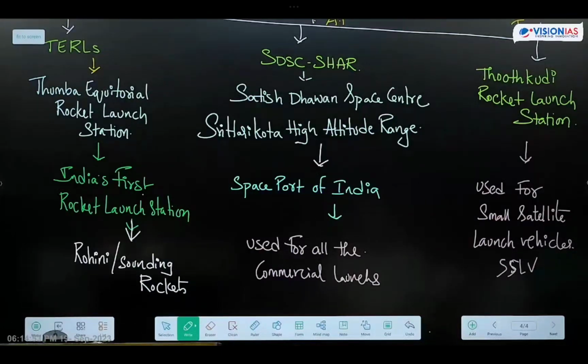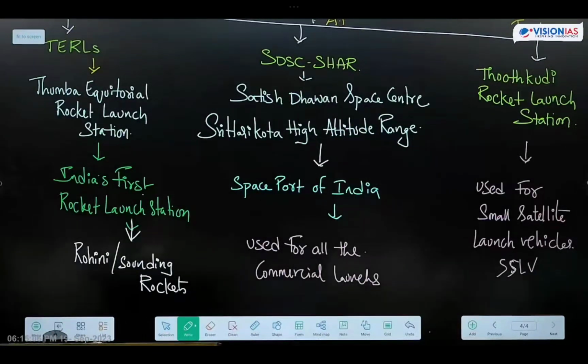So for sounding as well as Rohini rockets, we are using Thumba. What Rohini and sounding rockets mean, I will explain in the next topic. Here you have to remember that for launching Rohini as well as sounding rockets, we are using Thumba. For all commercial launches, any rockets can be launched from SHAR. Rohini rockets also can be launched from SHAR. Every commercial launch vehicle is from SHAR only, hence we call it the spaceport of India, friends. Thoothukudi is especially designed for small satellite launch vehicles. These are the 3 rocket launching stations present in India.